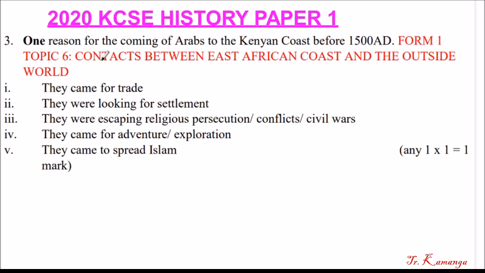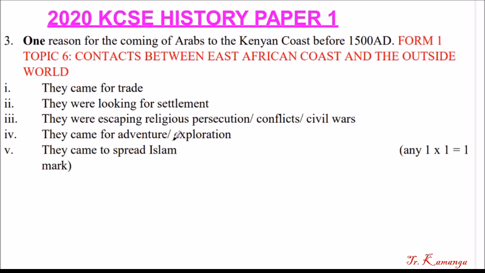This is from Form 1, Topic 6, Contacts between the East African coast and the outside world. So that's where the question is based from. The reasons why they came: for trade, that is 1. They were looking for settlement, that is 2. They were escaping religious persecution, conflicts, or civil wars. So if you mention persecution, conflict, or civil war, you still get the mark.